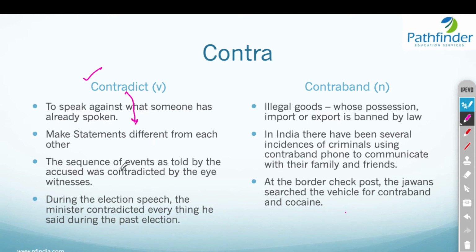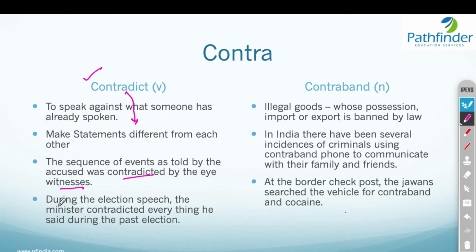This is a sentence with contradict: the sequence of events, as told by the accused, was contradicted by the eyewitness. That means whatever the accused has told, the eyewitness told the opposite, or maybe something very different. So the eyewitness contradicted the accused.